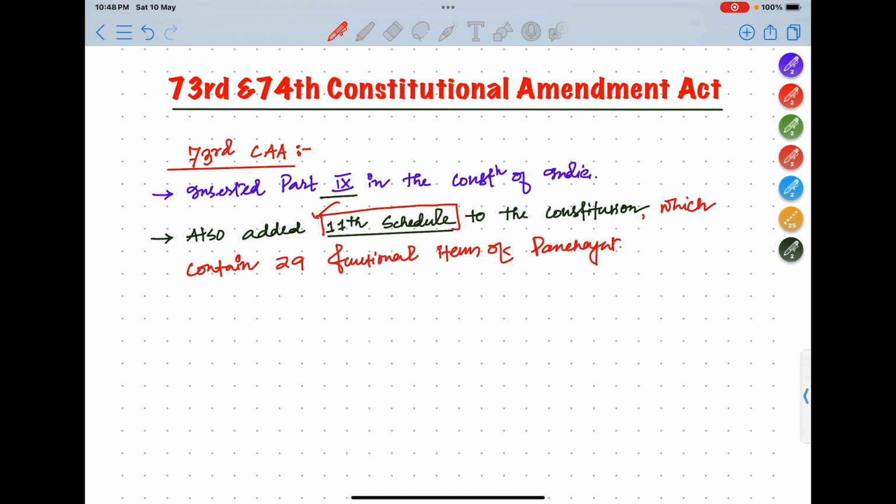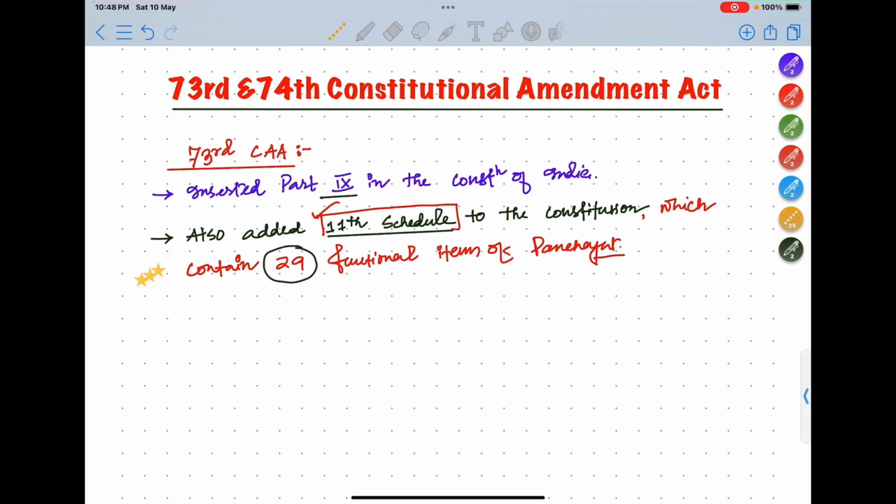The 11th schedule is all about Panchayat, and in it a total of 29 functional items are there. So this is also important. In the exam they may ask how many functional items are there in Panchayat. I think this is a previous year question also. Total how many subjects are there in the 11th schedule.